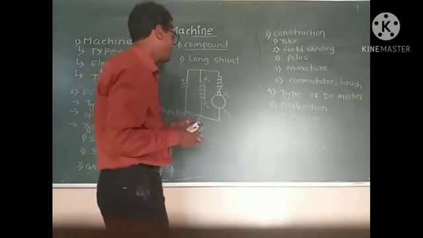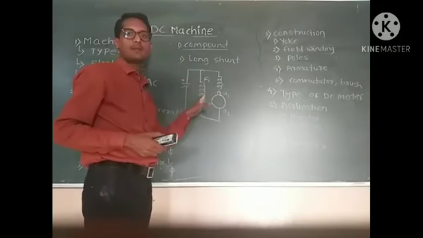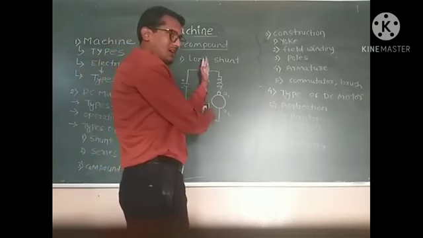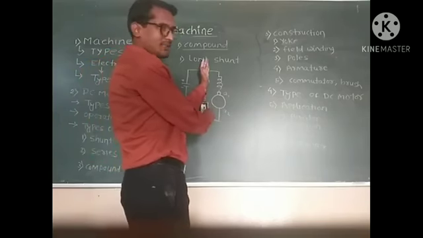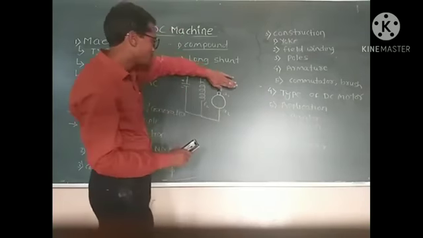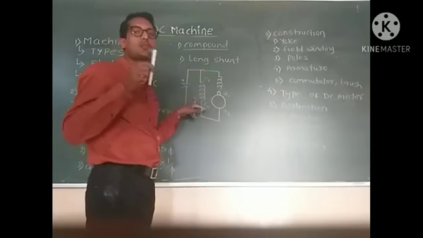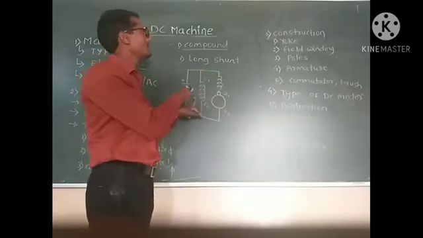So what we observe here is that there are two types of field winding. If we observe only this half portion, it looks like a series motor. If we observe this portion, it looks like a shunt motor. It is the combination of series and shunt motor.